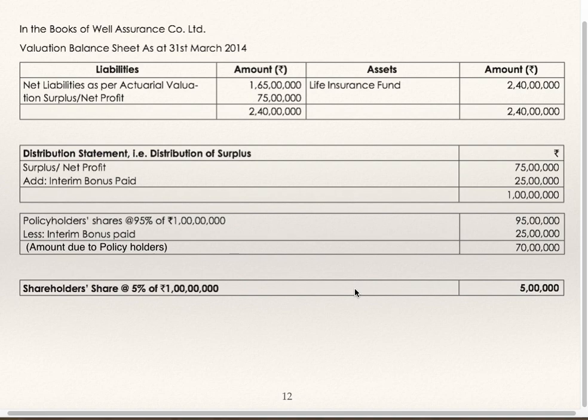So we'll assume that central government has decided to distribute 5% to shareholders. Shareholders will get 5 lakhs. So net surplus 75 lakhs, that is the difference between life assurance fund and net liability as per actuarial valuation, is distributed as 70 lakhs to policyholders and 5 lakhs to shareholders.